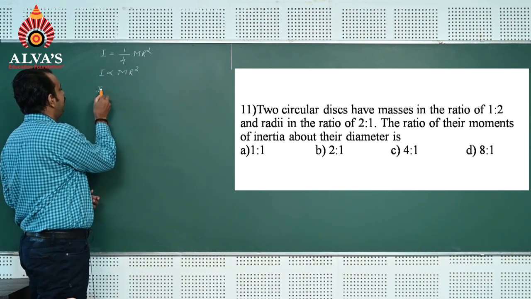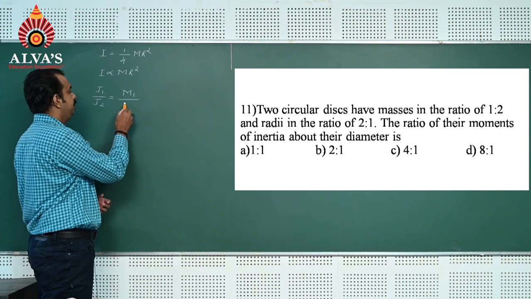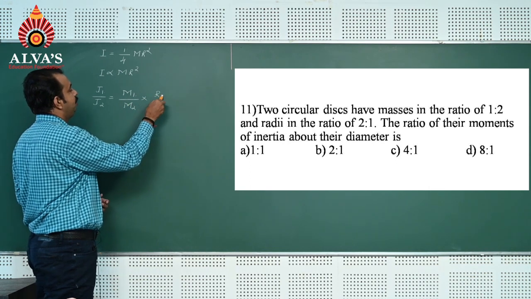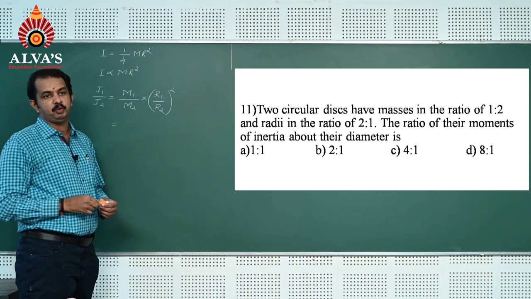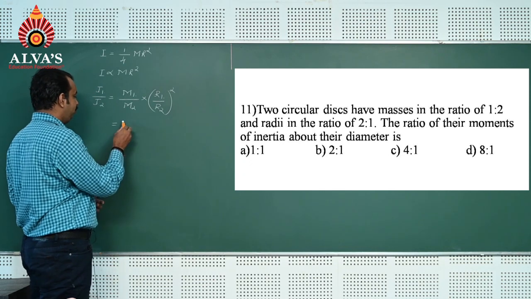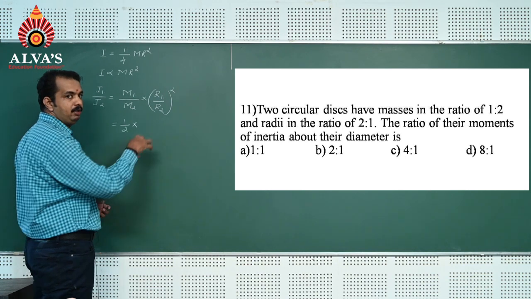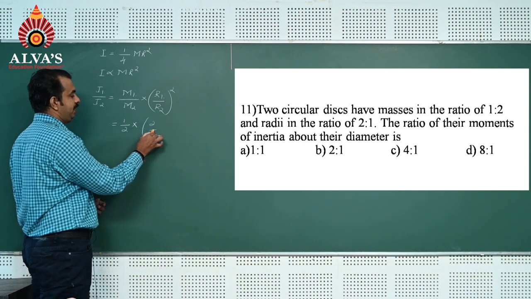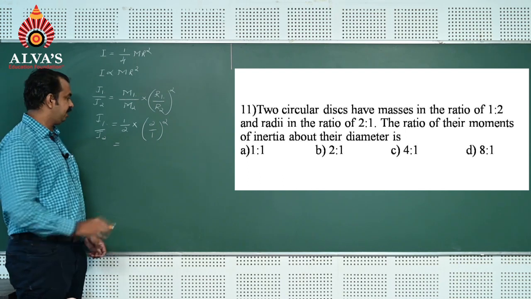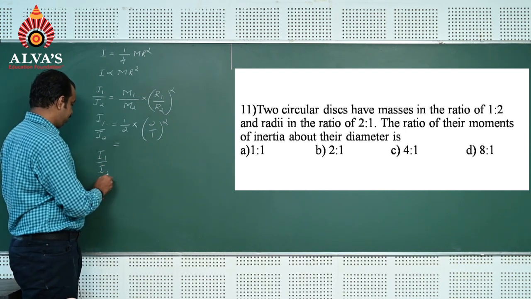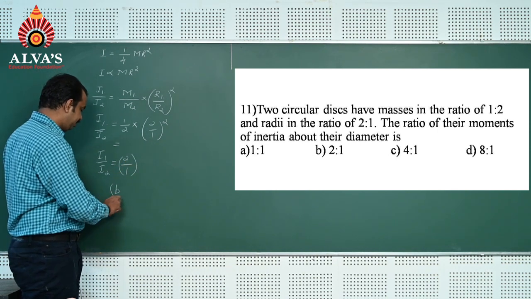Ratio means I1 by I2, which is equal to m1 divided by m2 into r1 divided by r2 whole square. m1 by m2 is given as 1:2, so 1 by 2 into r1 by r2, which is 2:1, so 2 by 1 whole square. That is I1 by I2. After the cancellation, I1 by I2 is equal to 2 by 1, means 2:1 is the correct answer. Option B is the correct answer.